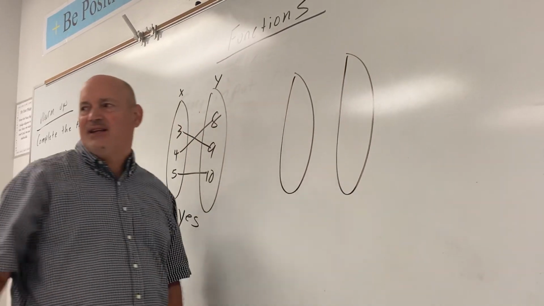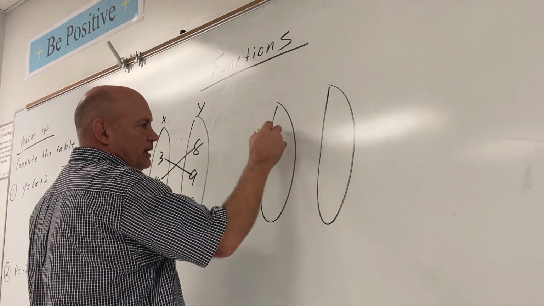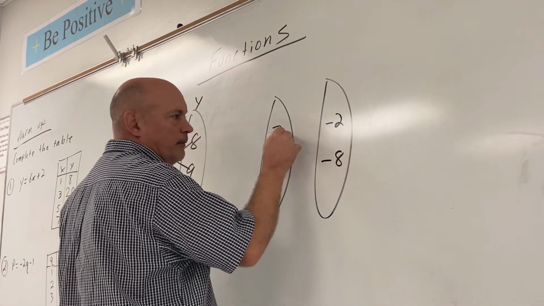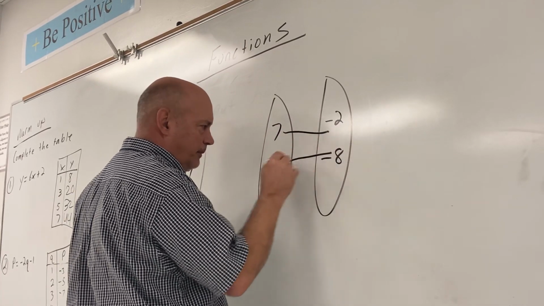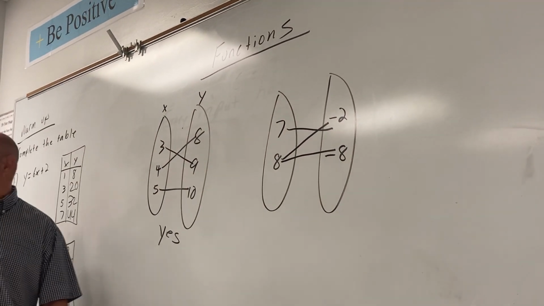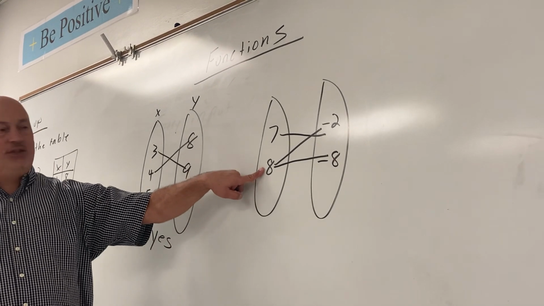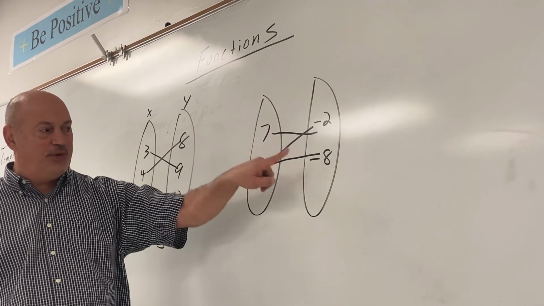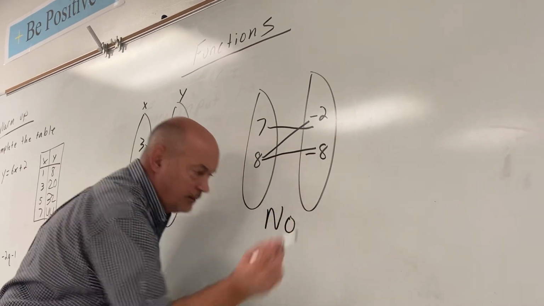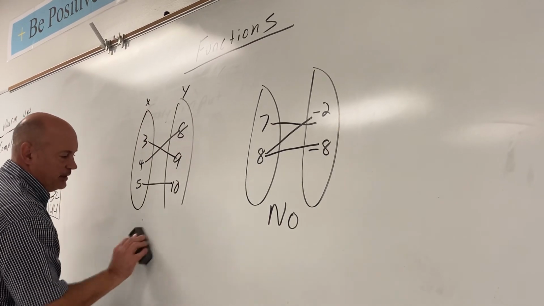Let's look at another one. I'm going kind of quick today because Miss B's got to leave here in a minute. Are you with me? So bear with me. Ooh, I didn't connect very well. Sorry. Is this mapping a function? No. Who's cheating then? You better tell me what girl's cheating. Girl 8 is cheating. She's got a boyfriend -2. She's got a second boyfriend -8. So this is not a function. Any questions?